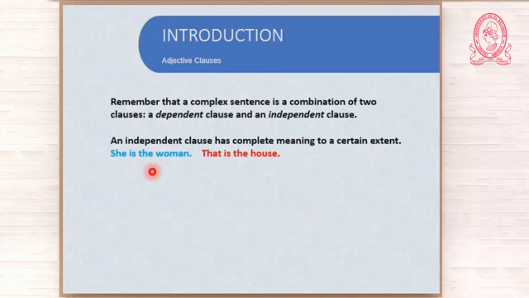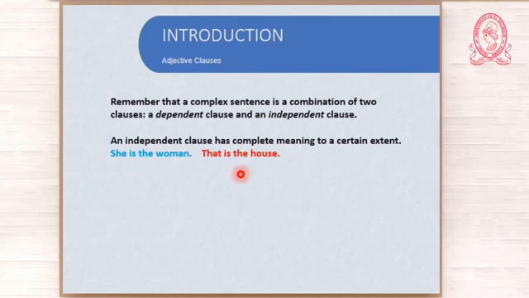In an isolated environment, you may not understand, but if we have been talking about her and then all of a sudden we see her, then I may say, she is the woman. You may understand, okay? So it has complete meaning, but to a certain extent. Like when I say that is the house, you may ask some questions about it, okay?